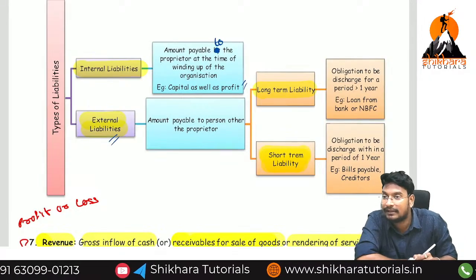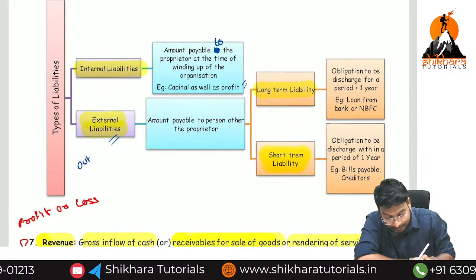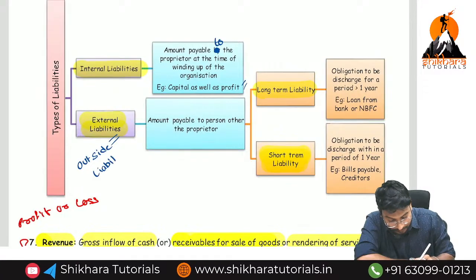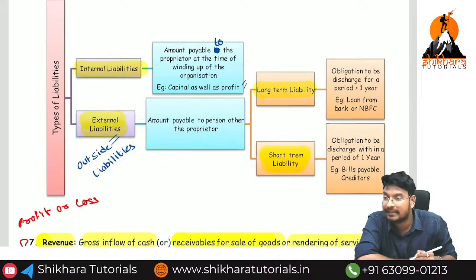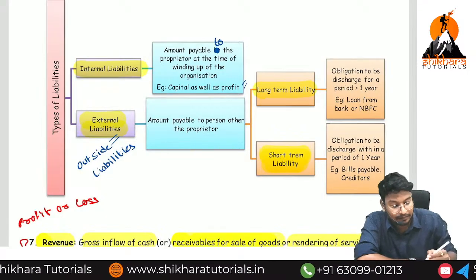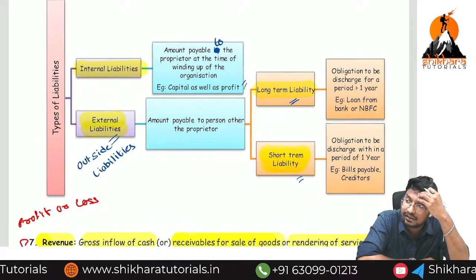External means other than capital is called external liabilities. We can call it outside liabilities. Other than capital is called outside. Outside liabilities are classified into how many types? 2 types. Long-term liabilities and short-term liabilities.